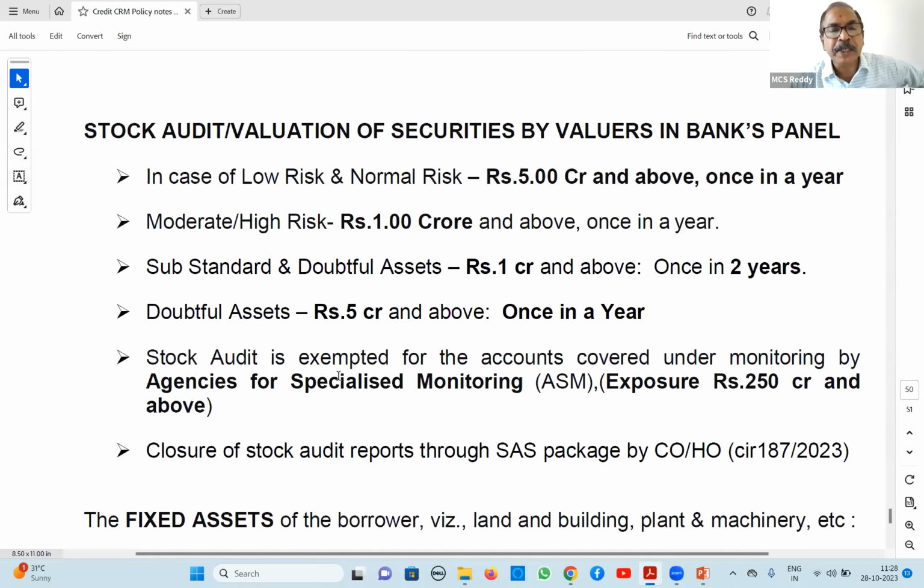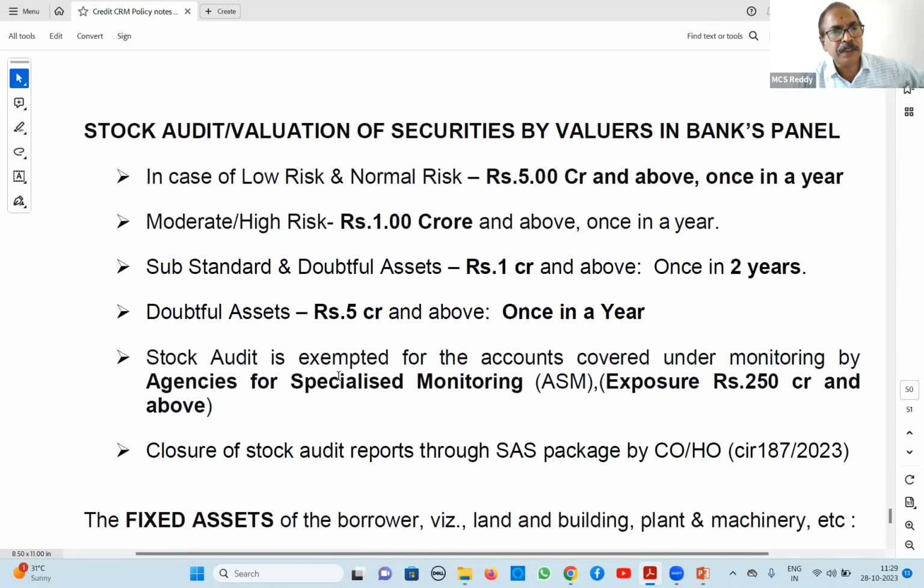Then we entrust quarterly. What they will do? Quarterly monitoring of cash flows, their duty. So how cash flows are there quarterly, whether expected level, production, everything is going or not, they see and submit as report. And for them, we give charges also. That next session and the monitoring tools I will discuss regarding charges. Next, if ASM is taking care of accounts 250 crores and above, in such cases, this stock audit is not required because it is already taken by another chartered accountant.